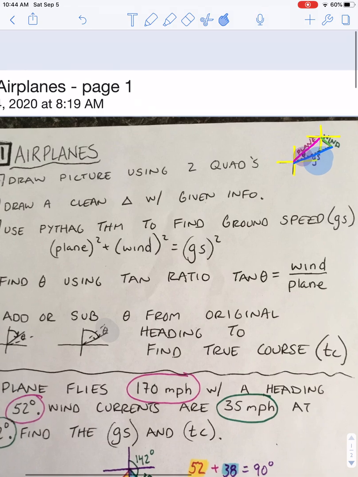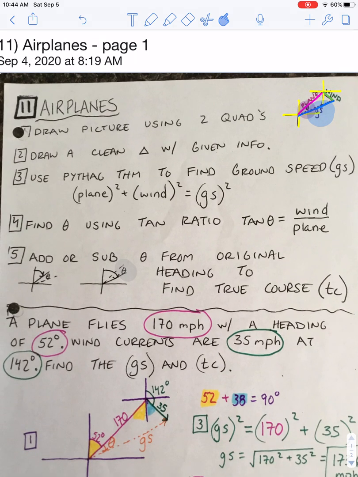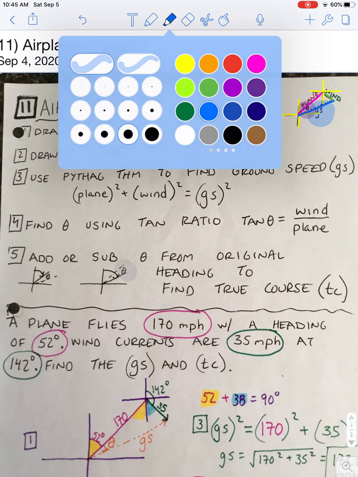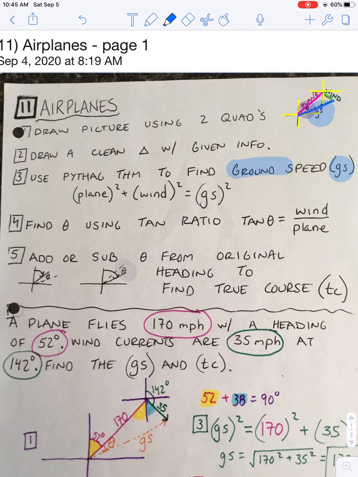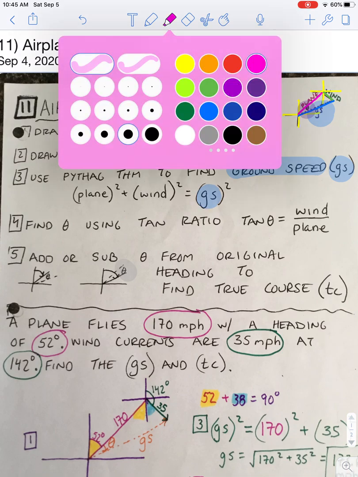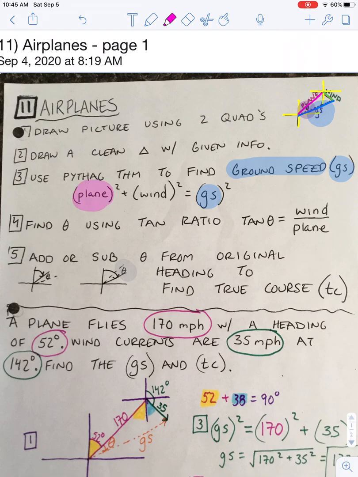Once you have drawn that, sometimes it can look a little messy. So the second step is to draw a clean triangle with all the given information, basically without the XY grids. Then your third step is to use the Pythagorean theorem to find the ground speed. Again, our ground speed we call GS here. It's a manipulation of the Pythagorean theorem: the ground speed squared is equal to your plane speed squared plus your wind speed squared. You will use this formula every time to find your ground speed.